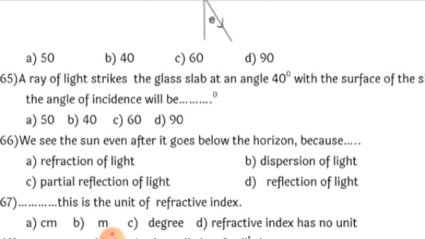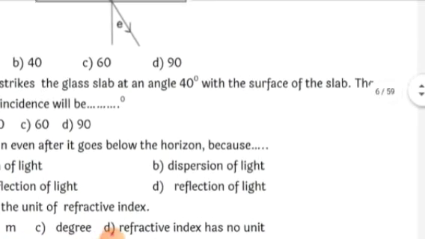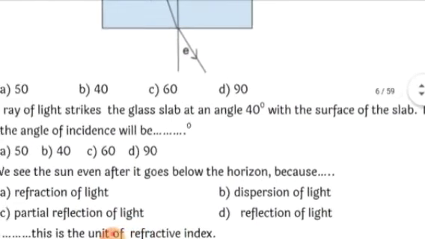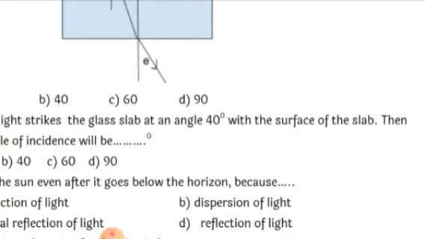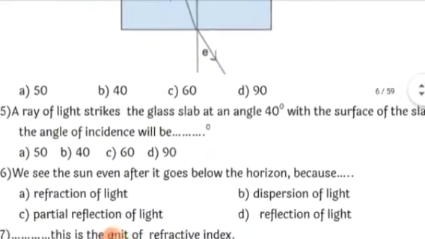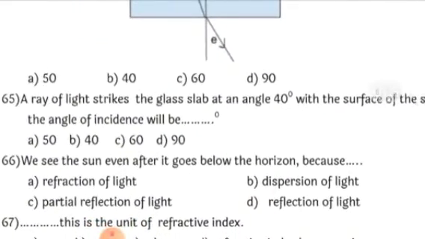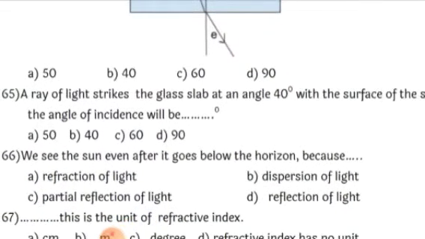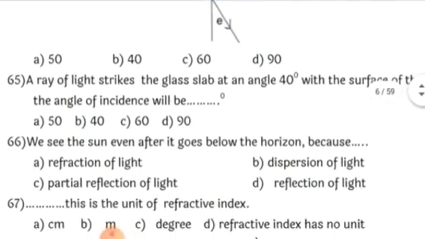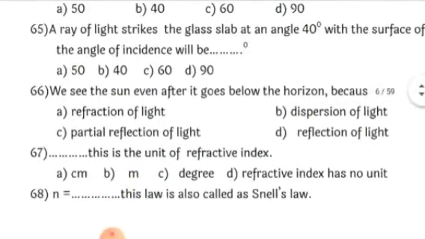Then a ray of light strikes the glass slab at an angle of 40 degree with the surface of the slab. So I have told you, whenever it is an incident angle, it is with the normal and not with the surface of the glass slab. So if it is making an angle of 40 degree with the surface of the glass slab, then the angle with the normal will be 90 minus 40, which is equal to 50 degree. So the angle of incidence will be equal to 50 degree. The correct option is A.